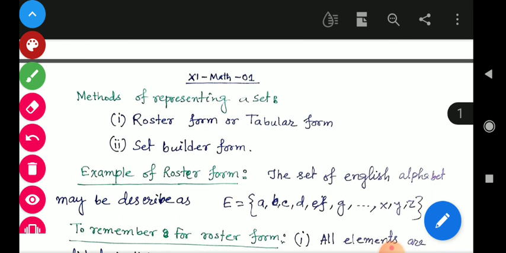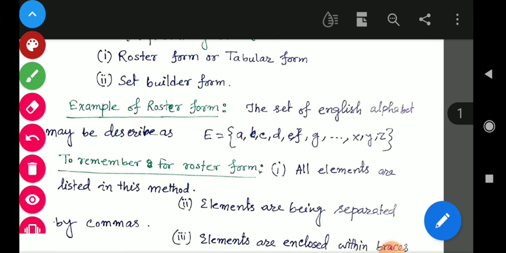Next we will see the methods of representing a set. The first method is called roster form or tabular form. What is an example of roster form? See the example of roster form.